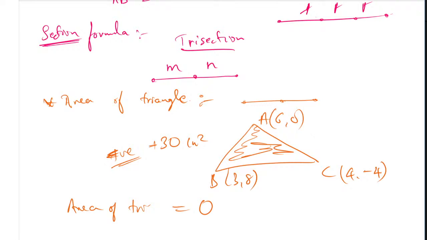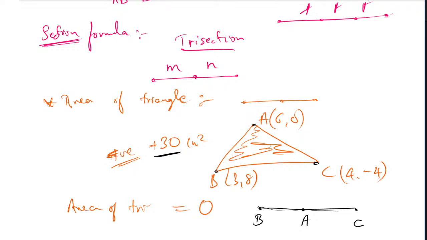It is a collinear point because A, B, C are not lying outside now. The B is here, the A is here, and the C is here only. It means they are forming a single line, so there is no area. If there is no area, then it is called collinear, not non-collinear. If you have any value, then it is called non-collinear. It means these 3 points are not lying on the same straight line. The different line we have, it is a triangle.